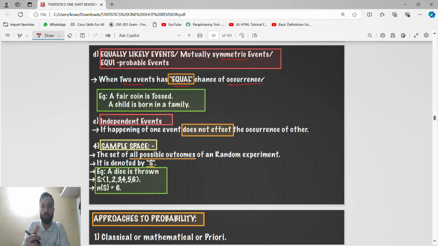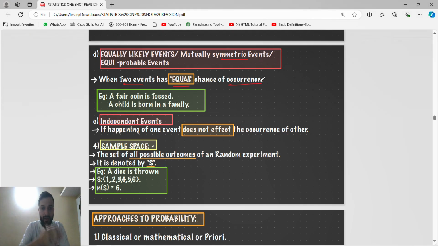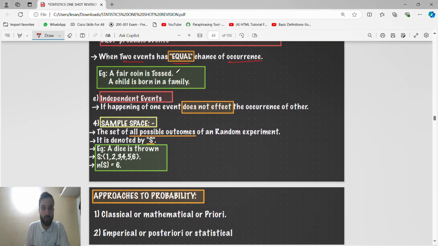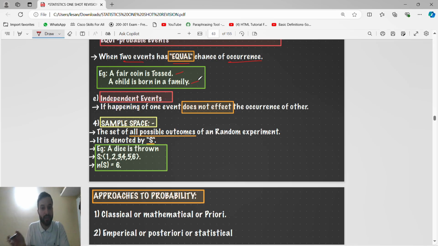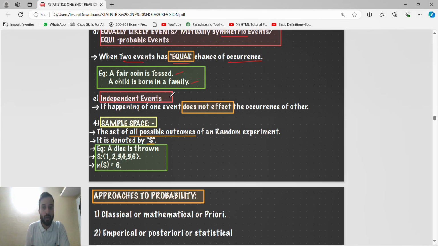When you toss a coin, occurring of head or tail has a similar chance. Like a fair coin being tossed, or a child born in a family, either girl or boy, equal chance. Independent events means the happening of one event does not affect the occurrence of the other.